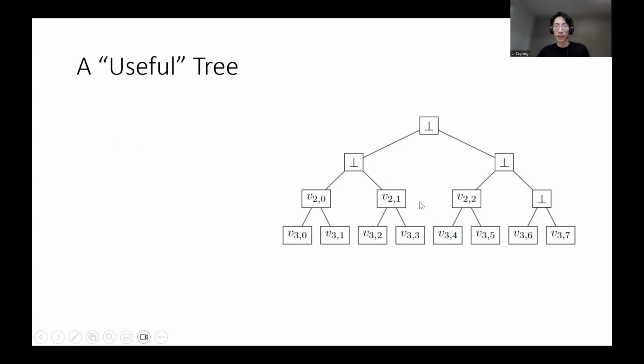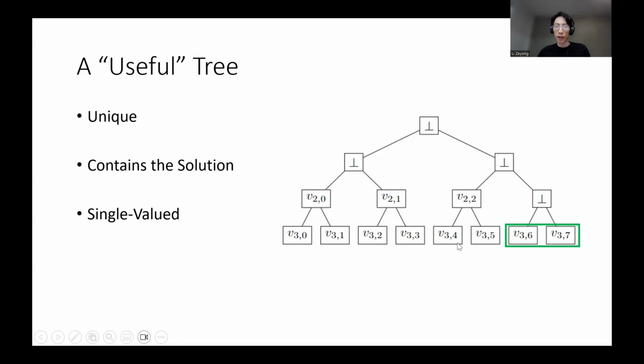And now the claim was that after I run these procedures, I obtain a useful tree. Why is this so? So first of all, the tree is unique because the whole procedure that I have described before is fully deterministic. And also the tree contains a solution that's exactly stored here, where we first hit a point where we fail to invert the vertex, invert the circuits. And because of this, this solution is going to be a single valued solution.